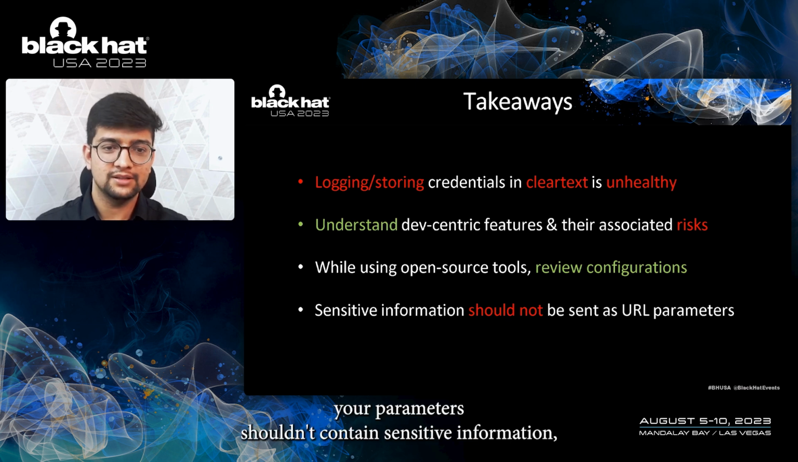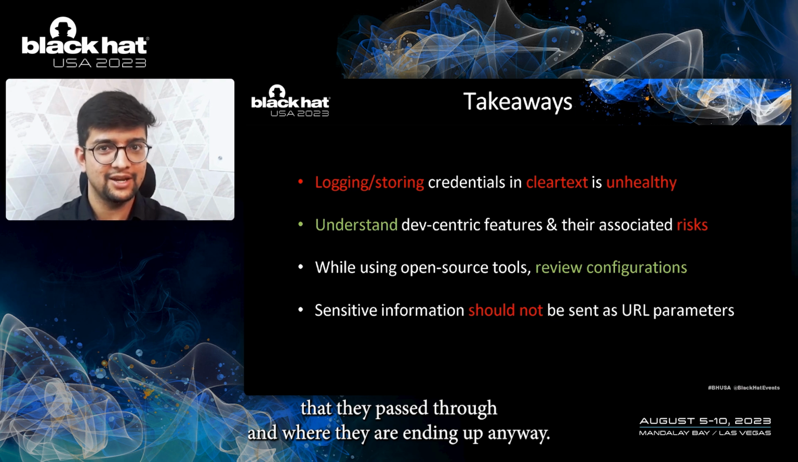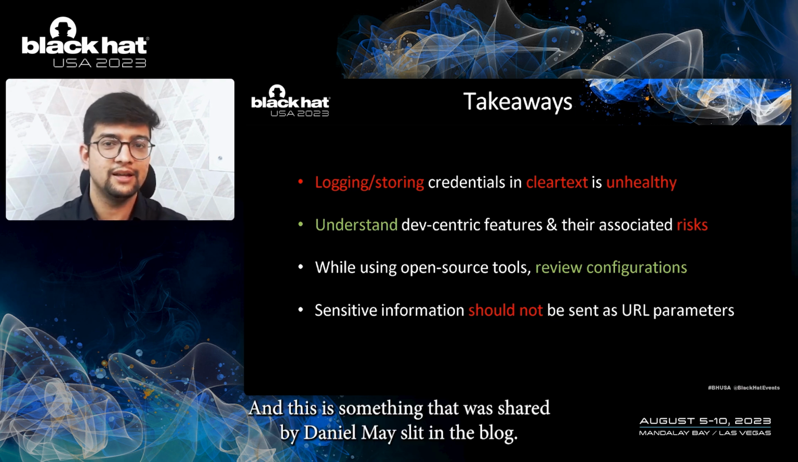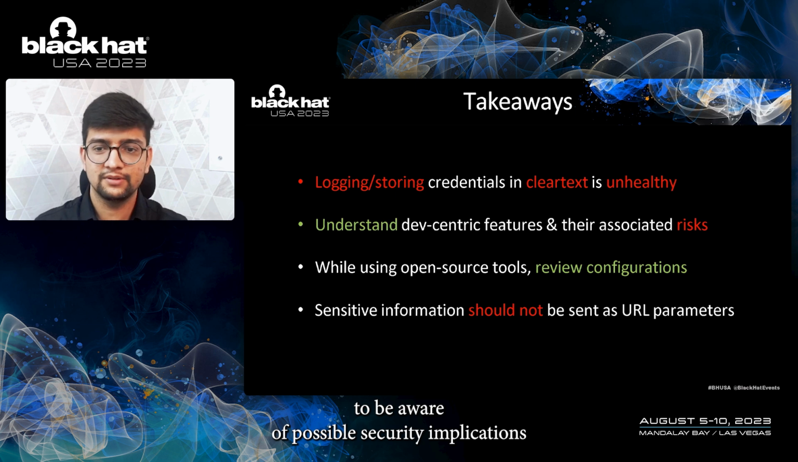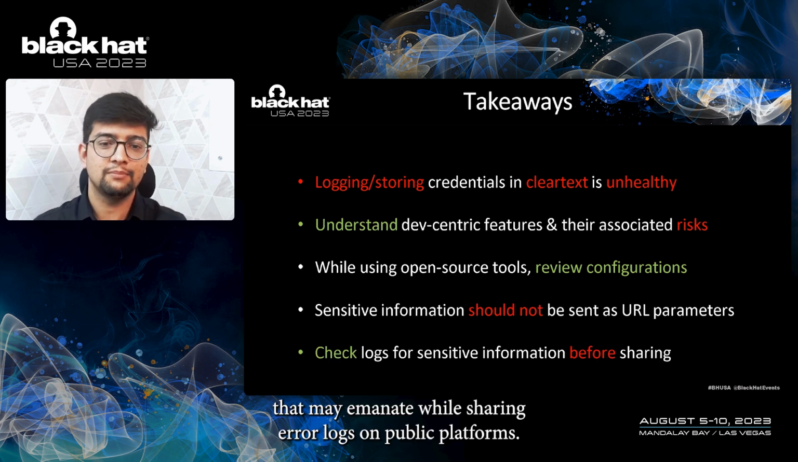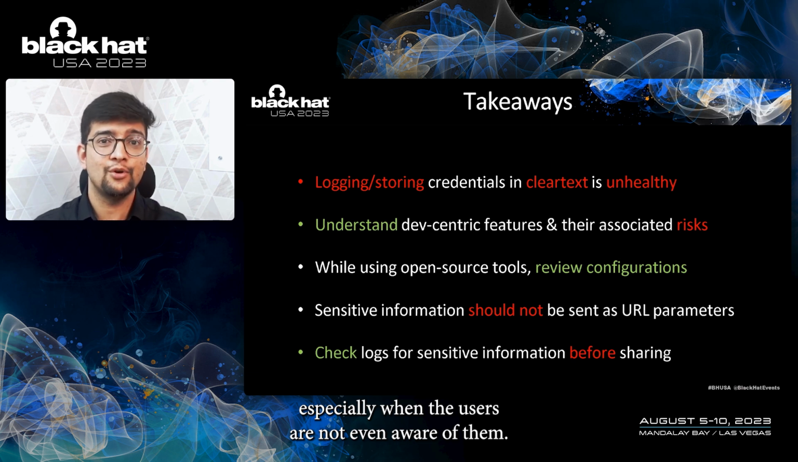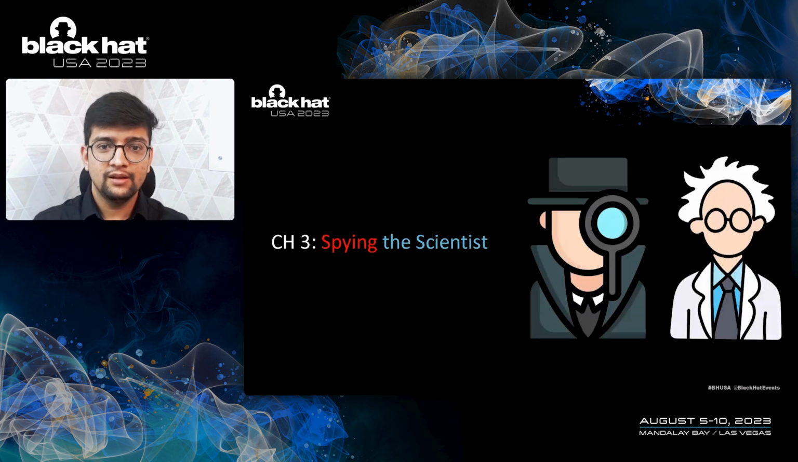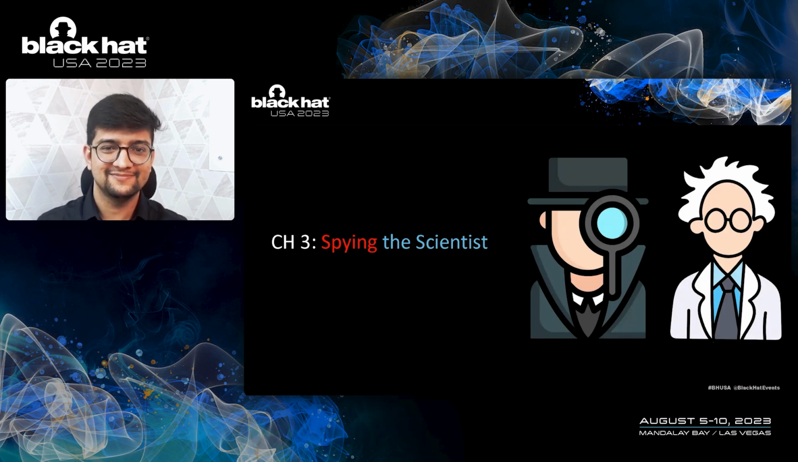Additionally, URL parameters shouldn't contain sensitive information, as we never know that there may be inline proxies or different components that they pass through and where they are ending up anyway. This is something that was shared by Daniel Meisler in the blog. Additionally, developers need to be aware of possible security implications that may emanate while sharing error logs on public platforms. The issue of credential leakage can turn out to be critical, especially when the users are not even aware of them. Now with that, we embark on the third and the almost final chapter of Spying the Scientist.